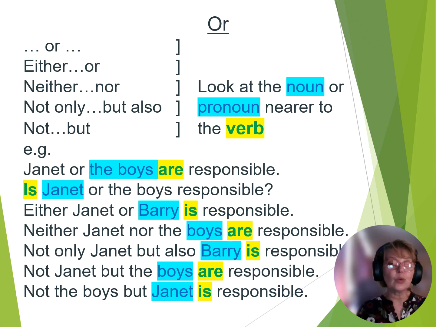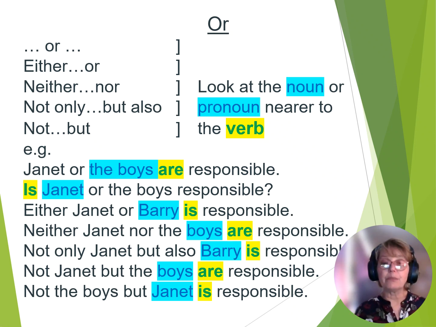The boys are. Is Janet or the boys responsible? And because Janet is closest to the verb, it is singular. Either Janet or Barry is responsible. Neither Janet nor the boys are responsible. The boys, plural, so it's are. They are. Or in Janet's case, it would be she is, or Barry is, he is. So you have to look at what the pronouns say. If you were to change it to a pronoun, what it would tell you, then you would know exactly which verb to use. Not only Janet, but also Barry is responsible.